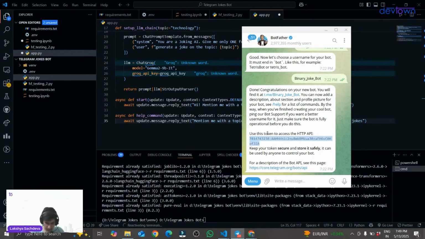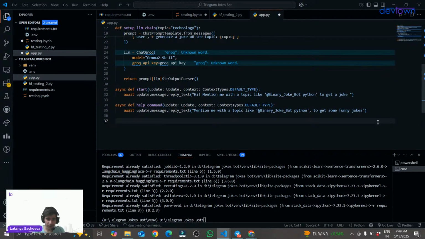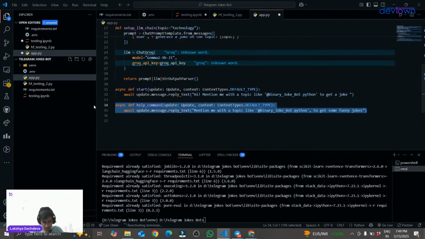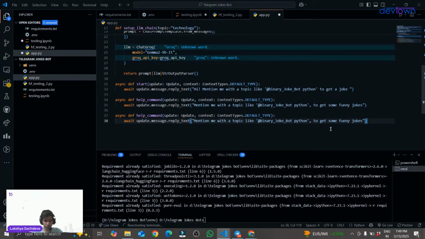So the next thing that we have to do, I will create one more command over here. I will quickly copy this and paste. So I have to create one more command.